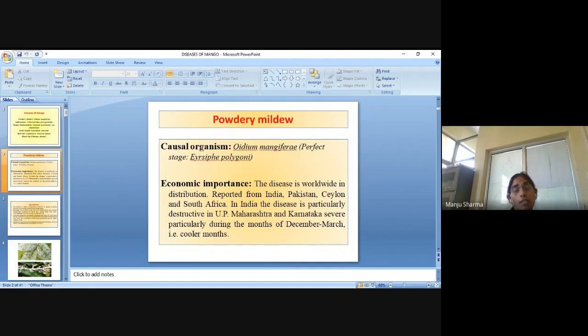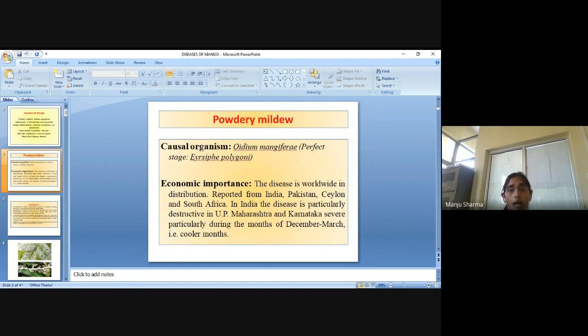So the first disease is the powdery mildew disease. The causal organism is Oidium mangiferae. Their economic importance: the disease is worldwide in distribution, reported from India, Pakistan, Ceylon, and South Africa.